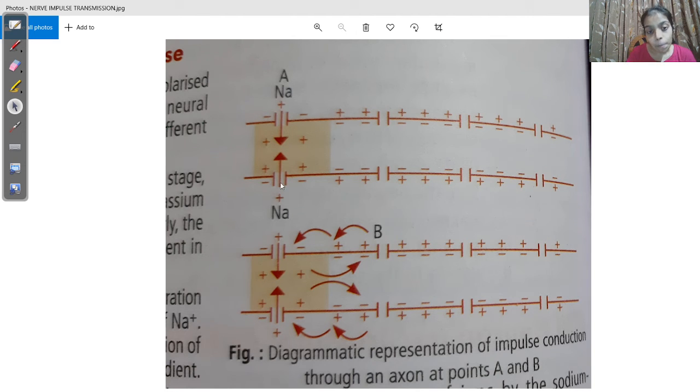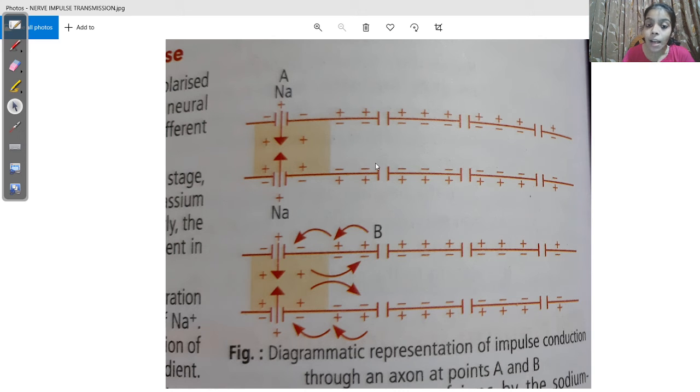Like, see in this picture, this part of the nerve fiber has been depolarized, not the entire fiber. Now when this part is depolarized, I may say that the next part, which is this, is in a resting condition, is in a polarized condition. Now what will happen? This depolarized part of the nerve fiber will actually act as a battery, so that the next part of the nerve fiber gets stimulated.